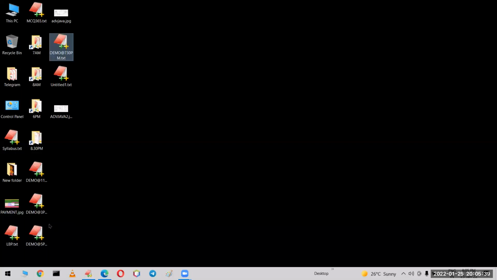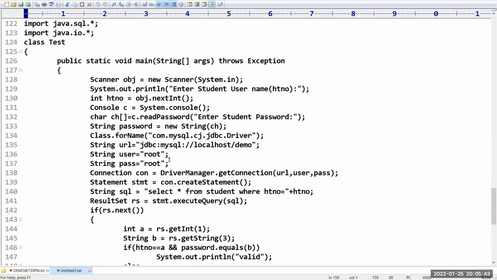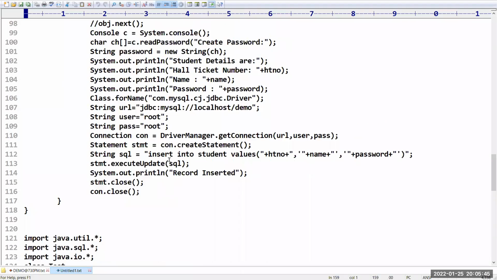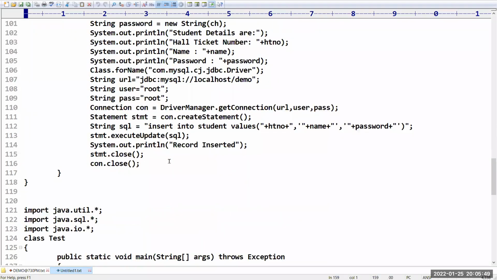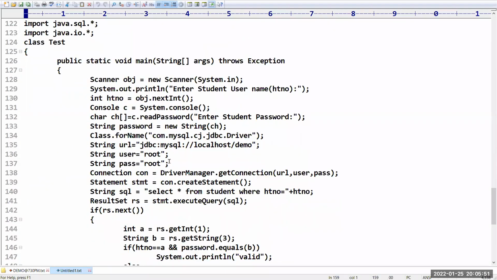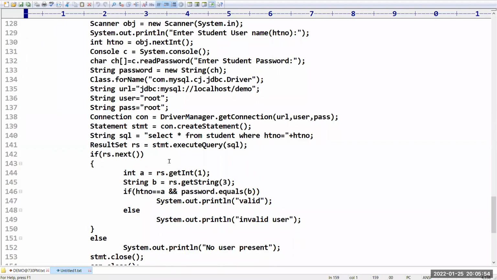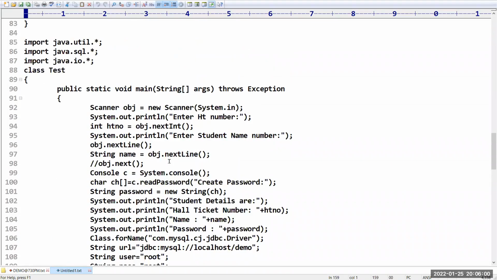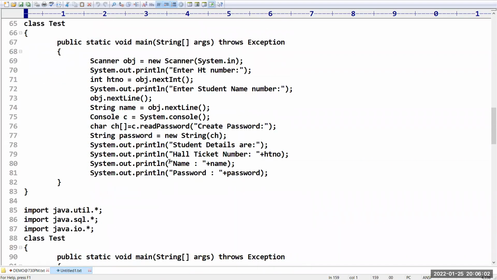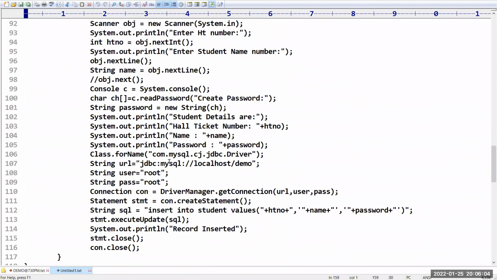One minute, I will show you one program. Today I executed one program. You can see it is a simple database program, to check whether the username which you have given is a correct username or not. I want to check, or I need to write the data to the database. That is my requirement.